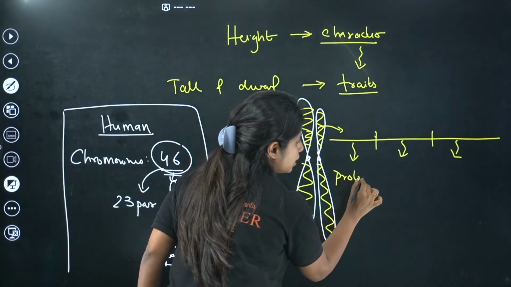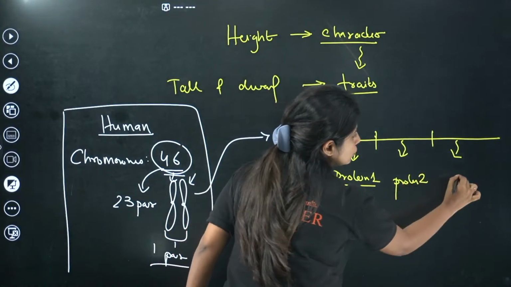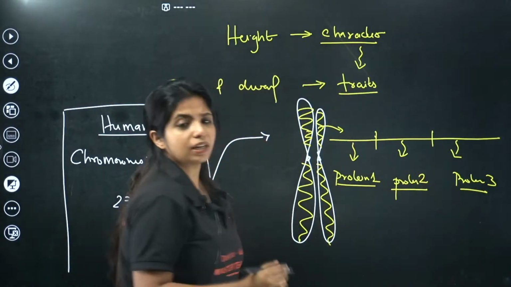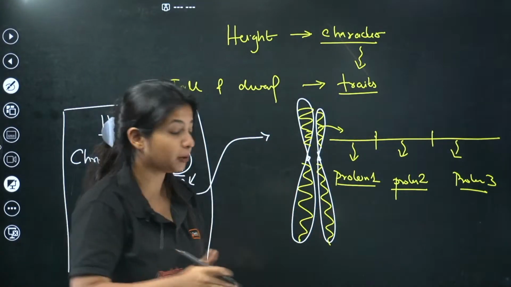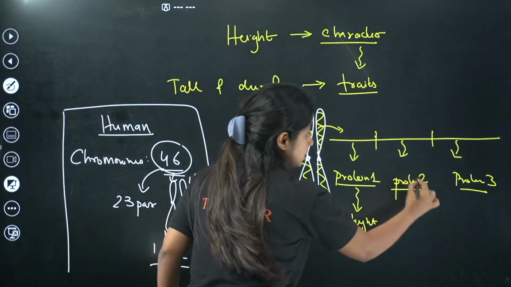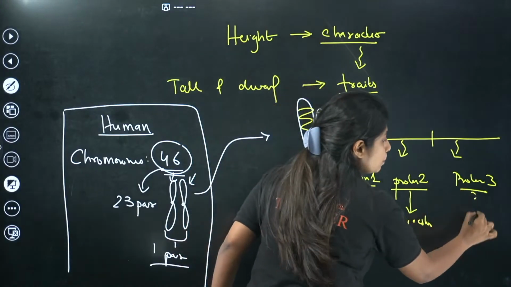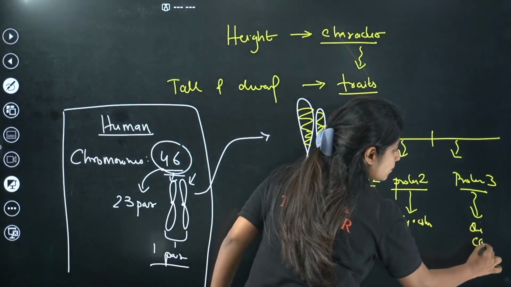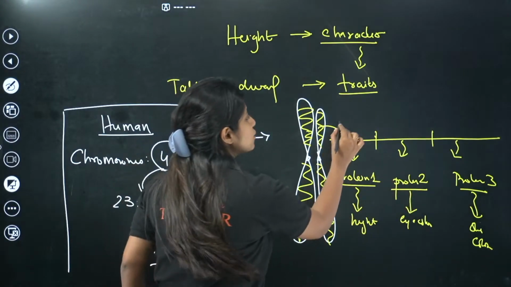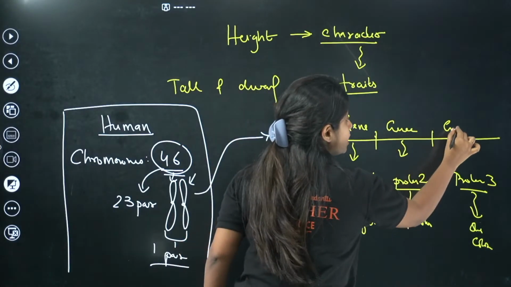To form protein. So this can be forming protein number 1, this can be forming protein number 2, this can be forming protein number 3. And these 3 different proteins might be responsible for different characters. Probably this protein is super important for deciding the height. This protein could be super important for deciding my eye color. This protein could be super important for deciding my skin color. Right? So each segment of this DNA, what do I call it? I call this a gene. So this is a gene, this is another gene, this is another gene.